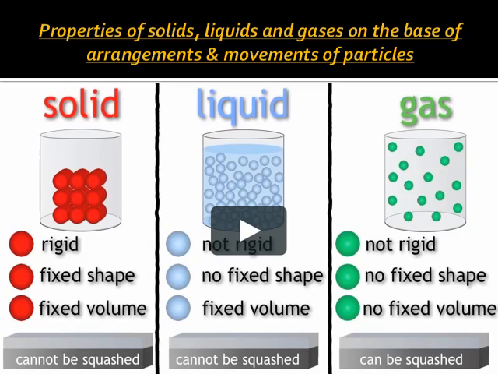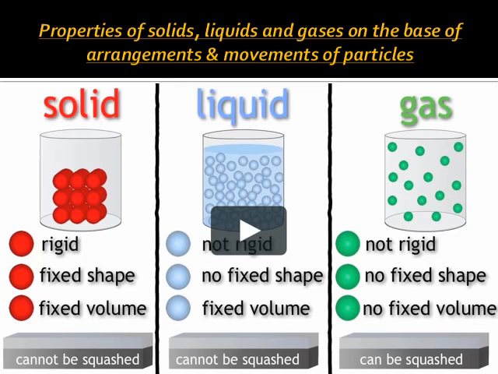The liquids have no rigid structure, they don't have a fixed shape, but they have a fixed volume and they can't be compressed or squashed. Actually in the liquids there is a gap between the particles and they are not arranged in any regular pattern and they have weak force of attraction, that's why they don't have any fixed shape. Gas is not rigid, it has no fixed shape and no fixed volume, but gas can be compressed because in the gas the particles have large distances, they have very weak force of attraction, that's why they can spread very quickly.